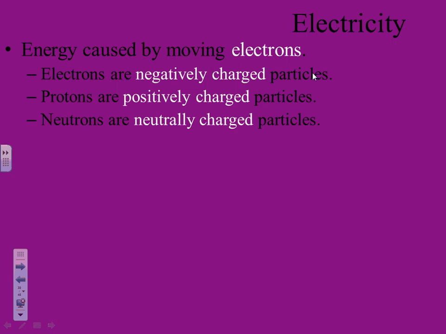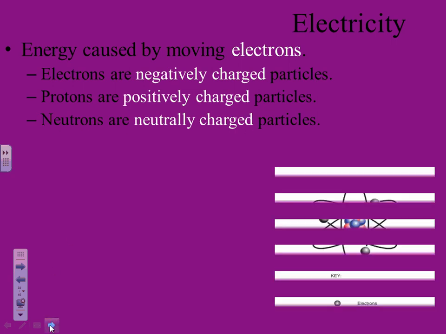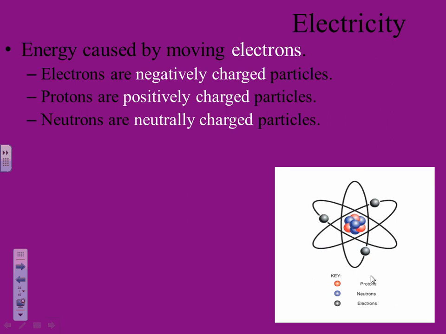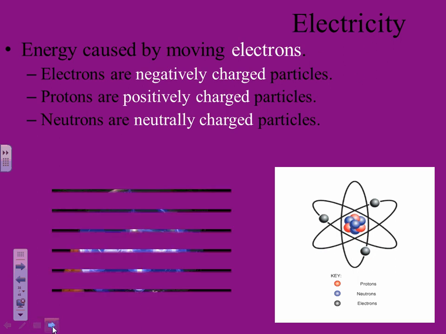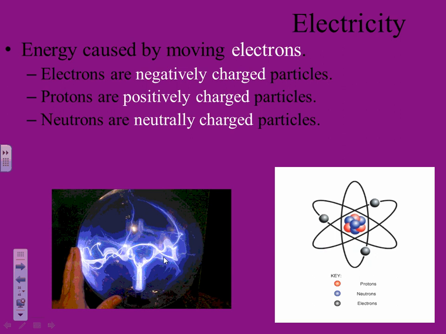All right, energy caused by moving electrons is electricity. Electrons are negatively charged particles. Protons are positively charged and neutrons are neutral. The only part of the atom that can freely move are the electrons. So where does the electricity come from? The electrons. If something has a positive charge, it's because the electrons have gone.